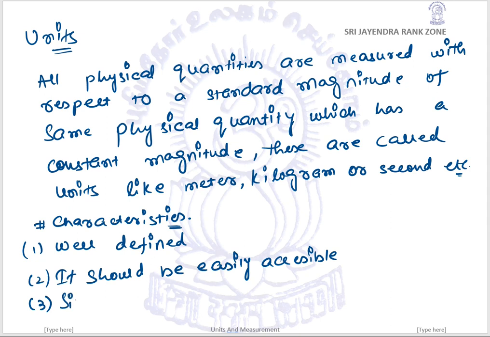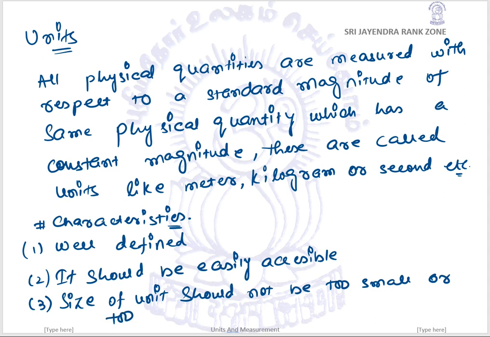Next, the size of a unit should not be too small or too large. So let us suppose we want to measure the length of a certain desk, we can measure it in terms of centimeter. But if we are about to measure a very long distance, let us say the distance from planet Earth to the Sun, and we are using centimeter as a unit, we cannot measure it.